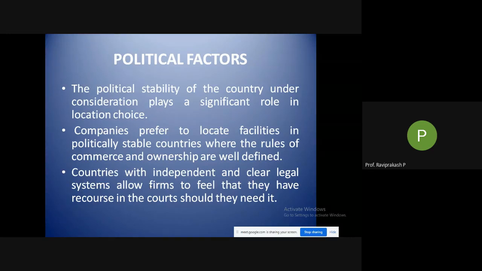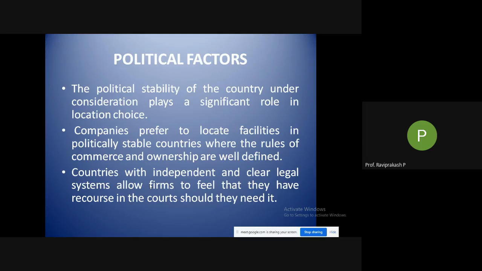So that's why political factors play a lot of importance in setting up a factory. You might not think much of it, but if you are in the position of that particular person who is setting up a factory, you will surely take all these factors into account. If you are only present in India, we cannot do anything. We have to build our factory in India. But again, state-wise, we can choose. I gave you the example of Tata. So state-wise, we can choose.